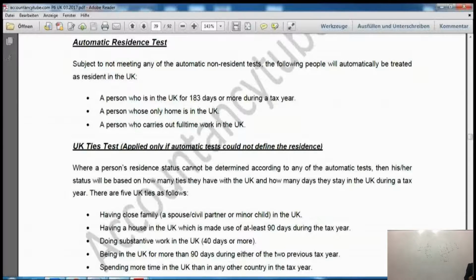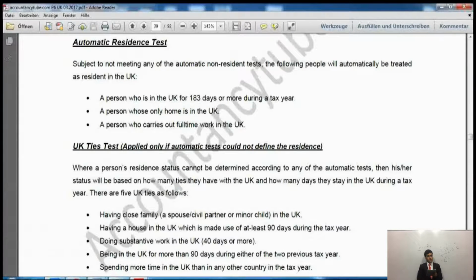Now the second list of tests is the automatic UK resident tests. If any of these conditions apply, these people will be classified as automatically UK residents, so no more tests are needed. What are these conditions? If a person spends 183 or more days in the UK, then he is automatically resident. That is almost more than 6 months. So if you spend 6 months in the UK, you are automatically resident. The second one says if you have only one home, which is in the UK, then I am UK resident.